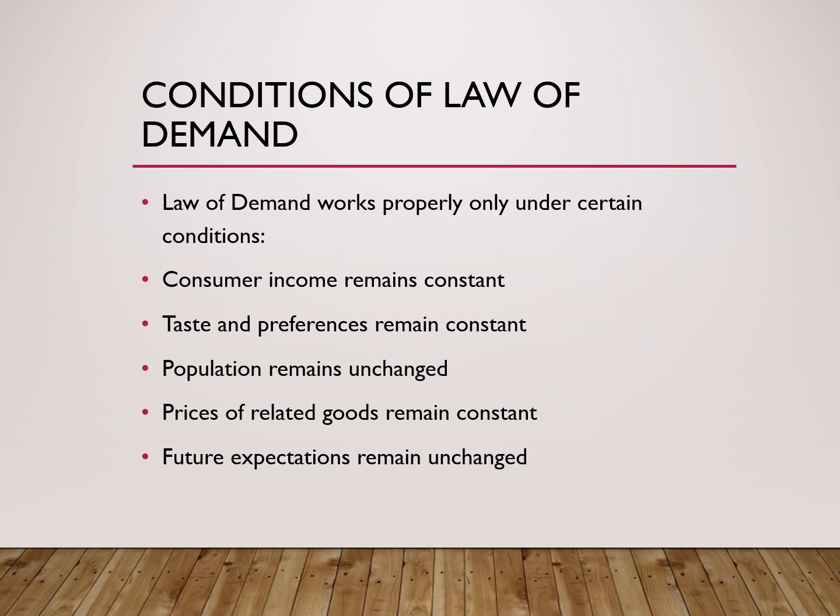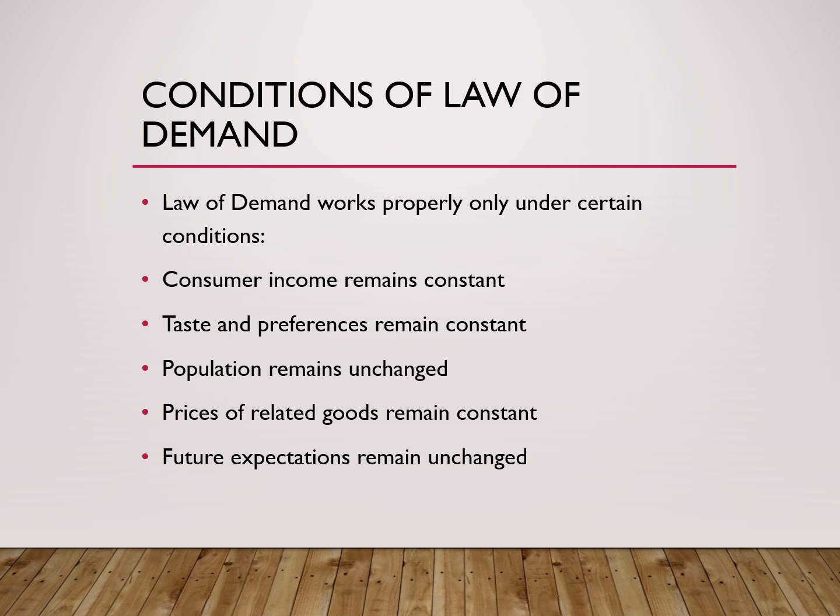The next condition is that population should remain unchanged. Population directly affects market demand. Suppose a city has 1,000 people and demand for a food product is stable. Now imagine the population increases to 2,000 people. Demand for food, housing, clothing, and transportation will naturally increase even if prices do not change. So changes in population can affect demand. Therefore, population should remain constant for the law of demand to operate correctly.